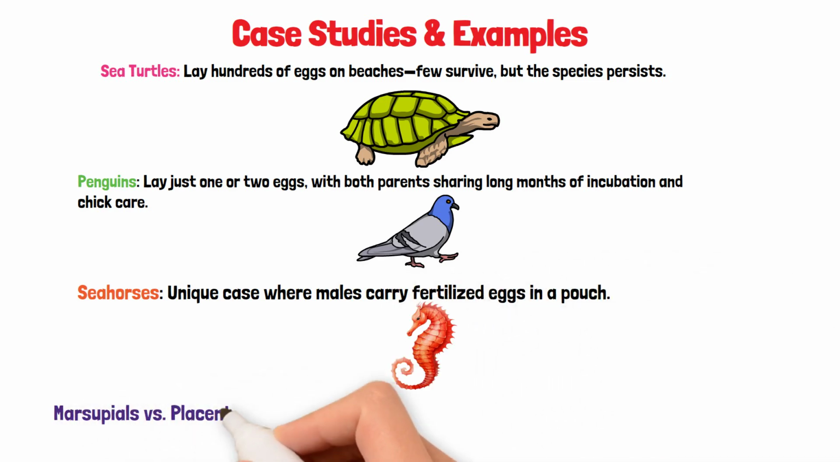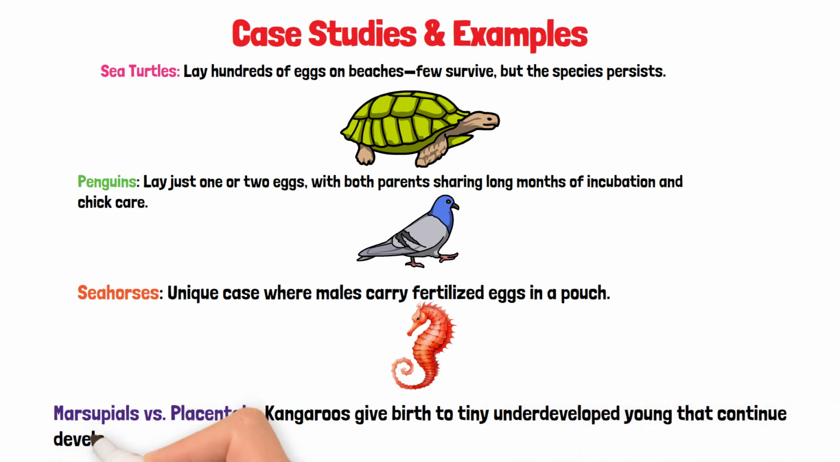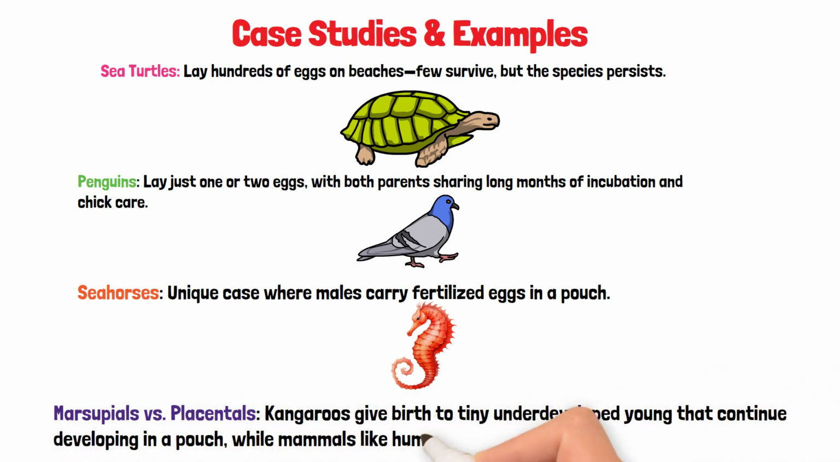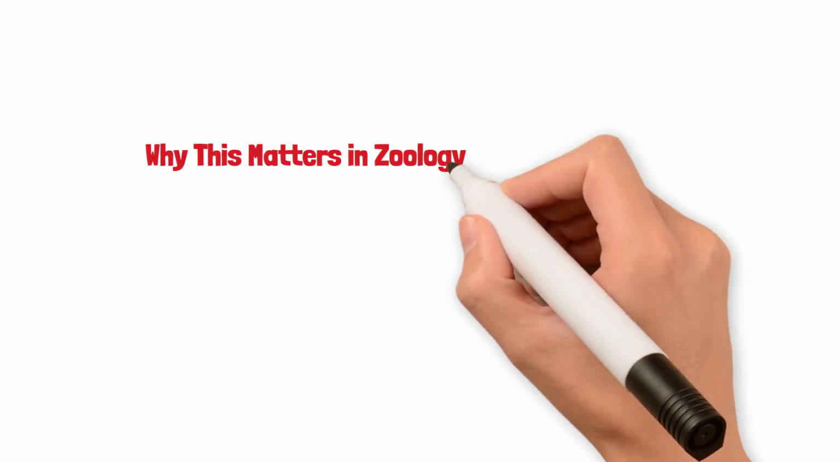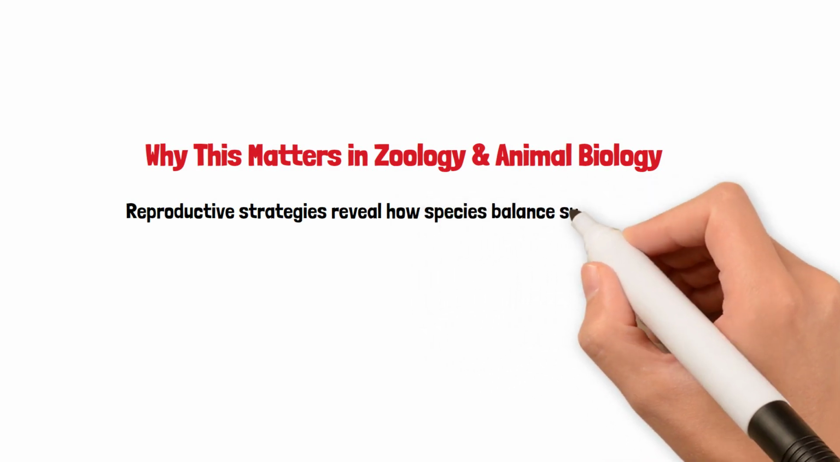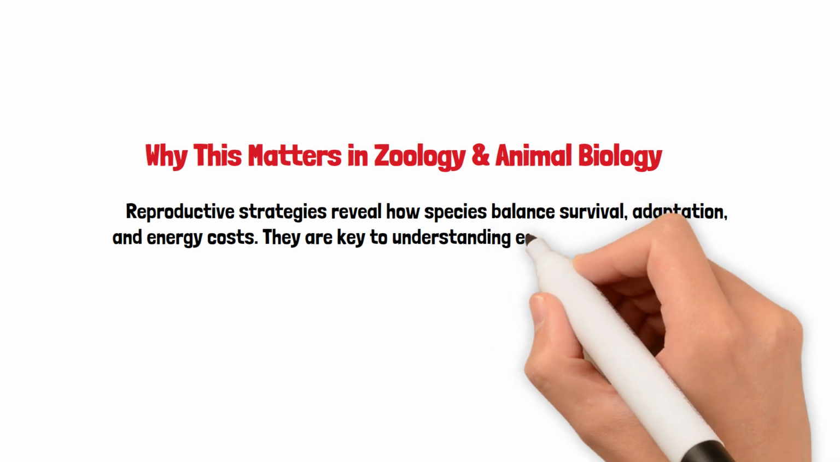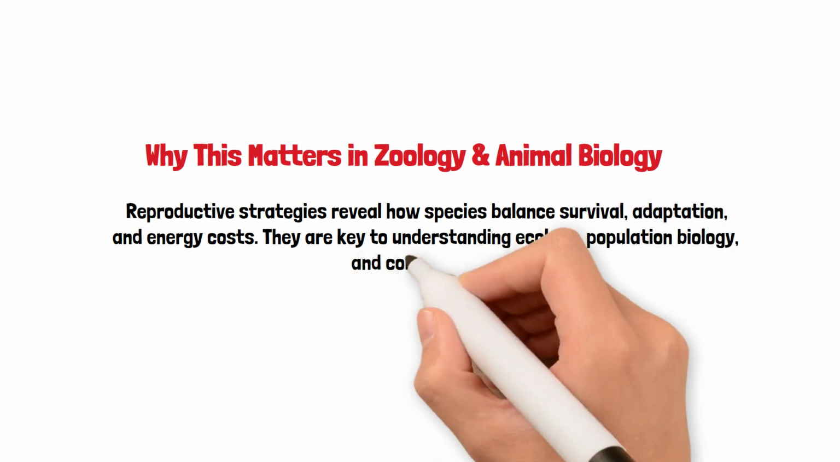Marsupials versus placentals. Kangaroos give birth to tiny, underdeveloped young that continue developing in a pouch, while mammals like humans invest in long pregnancies. Why this matters in zoology and animal biology. Reproductive strategies reveal how species balance survival, adaptation, and energy costs. They are key to understanding ecology, population biology, and conservation.